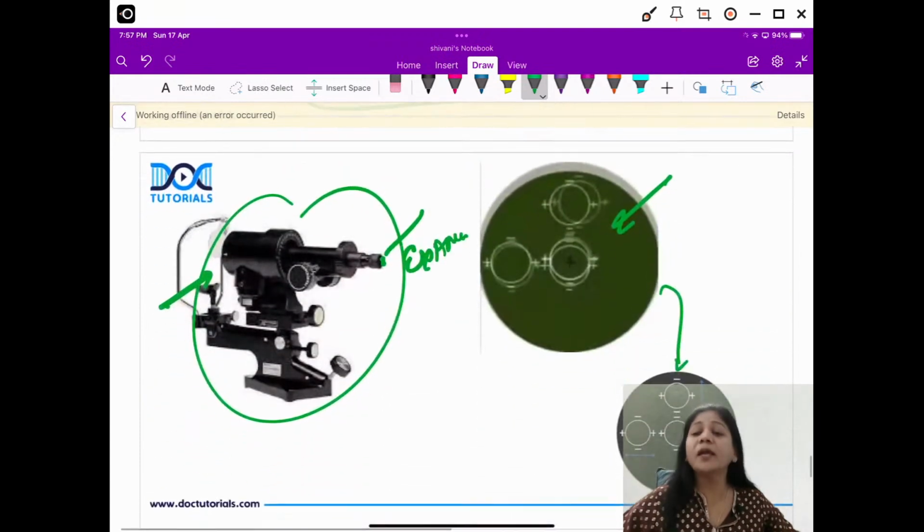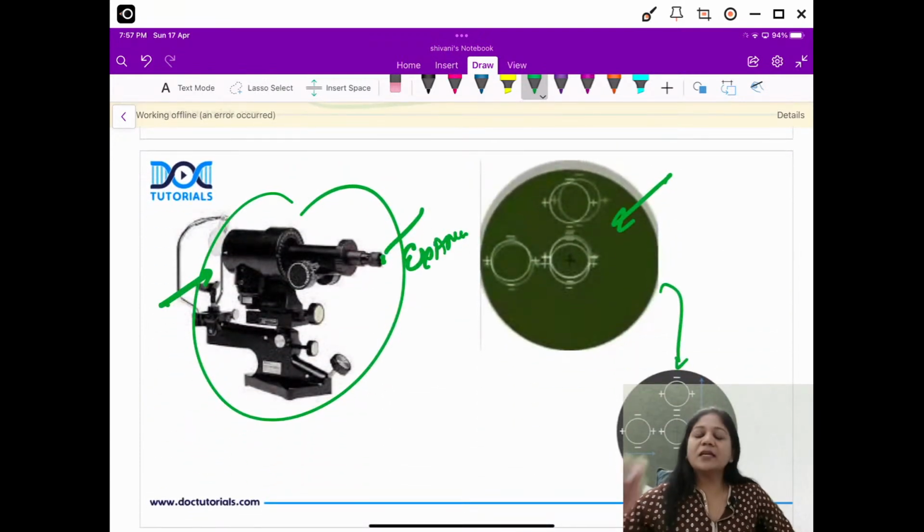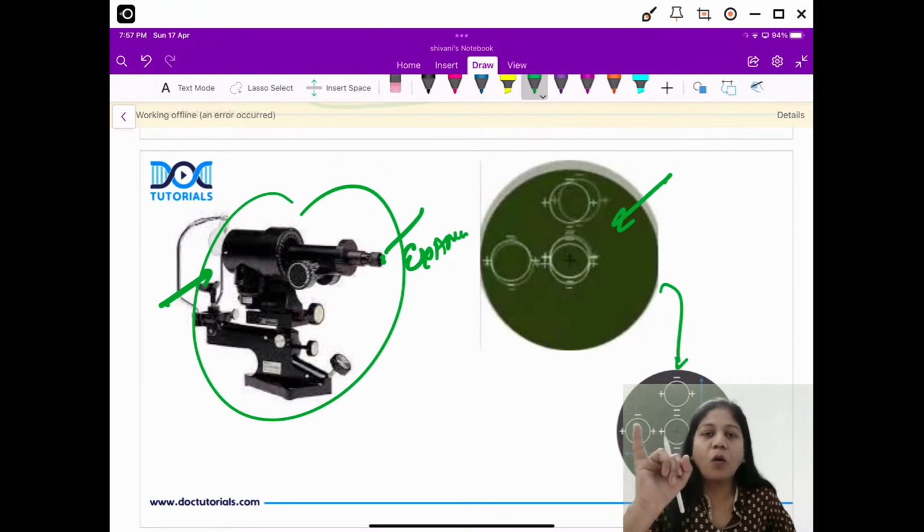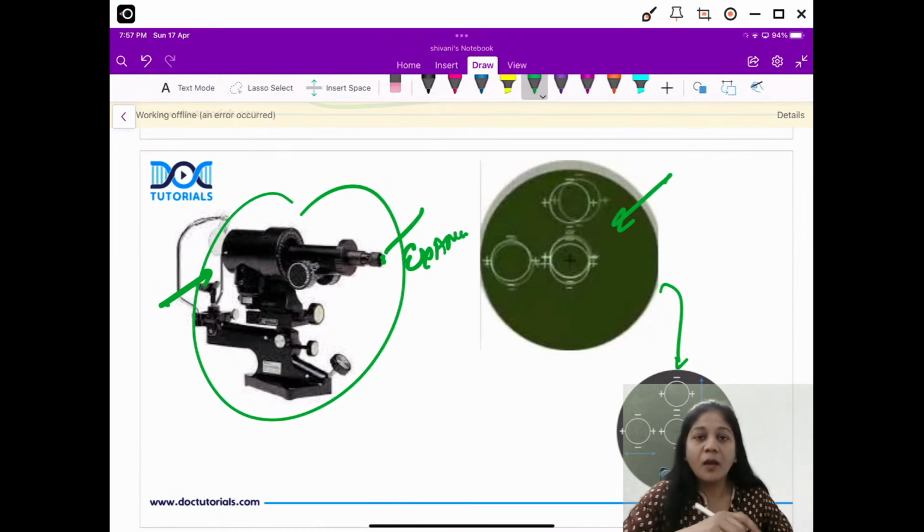Now what can be the rest of the questions? So friends, they can ask you keratometry is based on which principle? So it is based on Purkinje image number 1. What is that Purkinje image? Purkinje image is when you show a torch of light and you see 4 images: 2 from the cornea, anterior and posterior surface, 3rd and 4th from the lens.